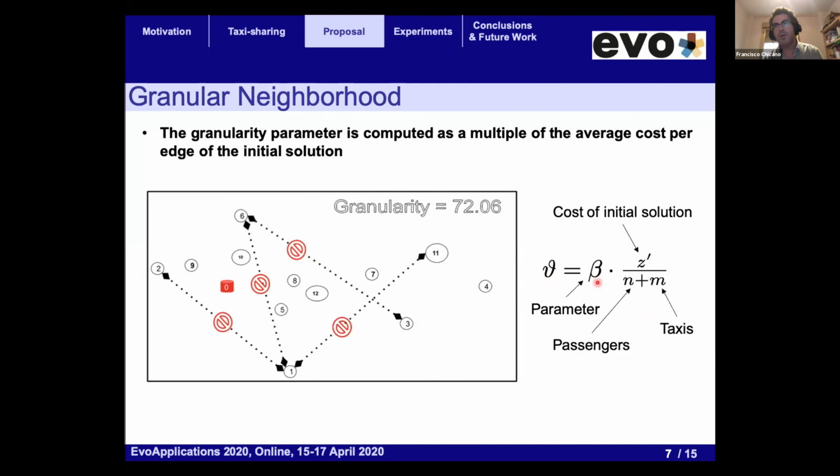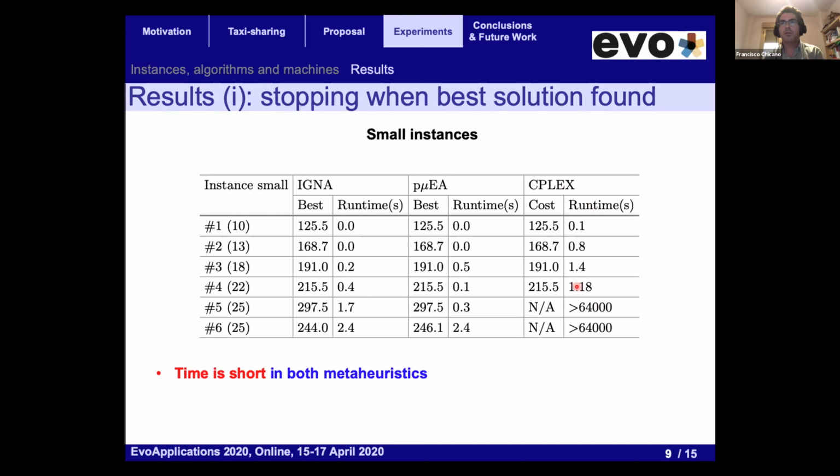So for small instances, up to 25 passengers, we find that this is a very easy problem. And in fact, CPLEX can solve it exactly in a few seconds, except for the larger instances. 25 passengers is too much, so we cannot find an optimal solution in these cases. But the evolutionary algorithm and our algorithm also find this global optimal solution in a very short time. So these instances are small and it's not difficult. Well, all 3 algorithms are good in all of them.